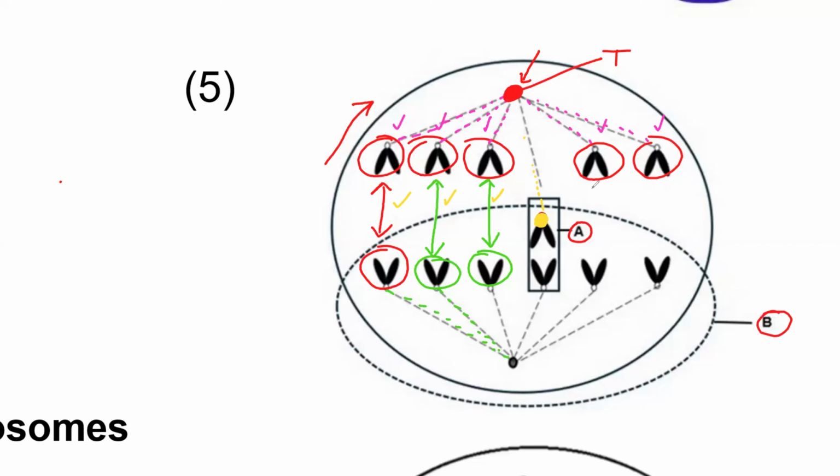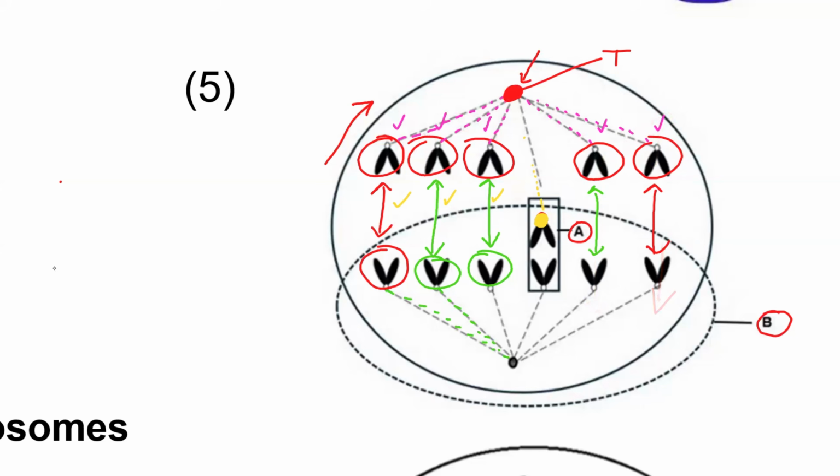And look at these ones, they're separating. These two are separating as well. And then look at these ones. These ones are separating as well. So all of the pairs of chromatids here are being pulled to opposite poles. And all of them, they are what? They are separating. Do you see that? This one is going up there. This one is going down here. This one is going up there. This one is going down here. So they are constantly separating.